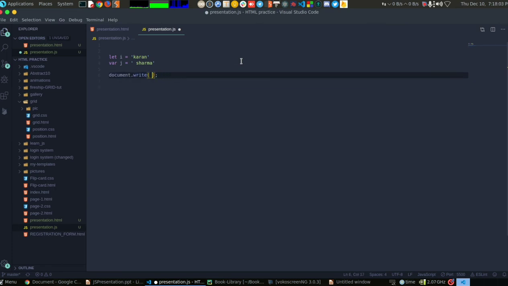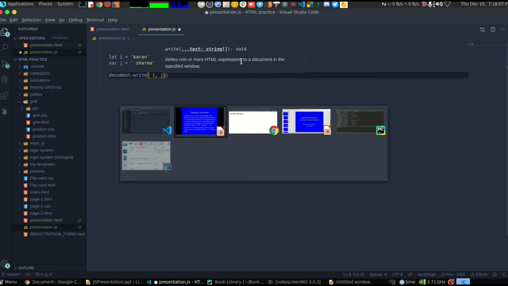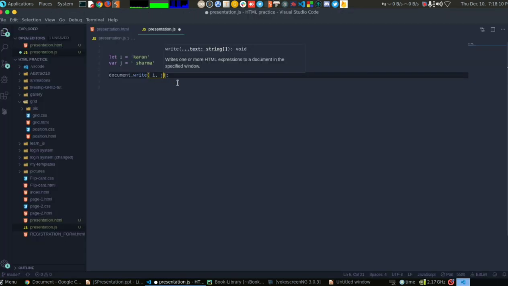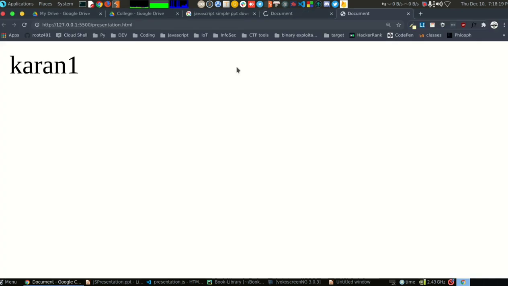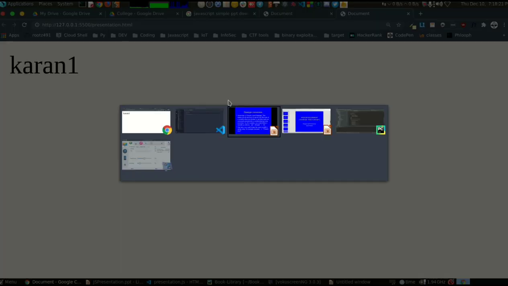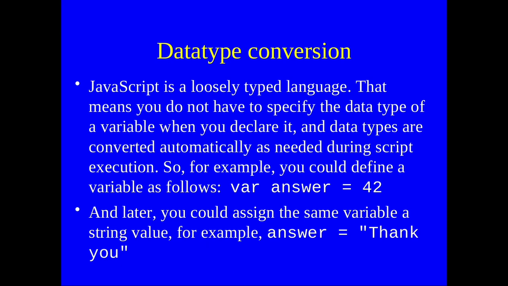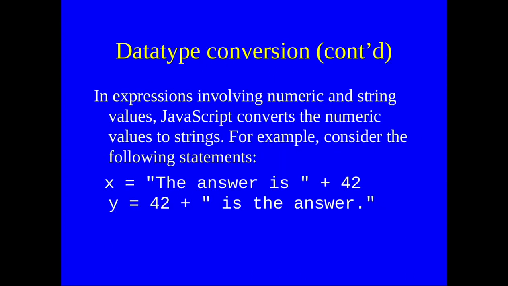If I just print here i, j, it turns out to be Karan Sharma. I'm just writing i and j, printing two variables, and I can just write one and there is no difference. JavaScript is loosely typed, so we don't need to write str or define string or character type variables. Variables will be characterized by their values themselves in the background.